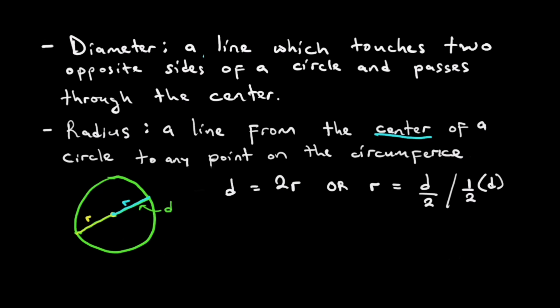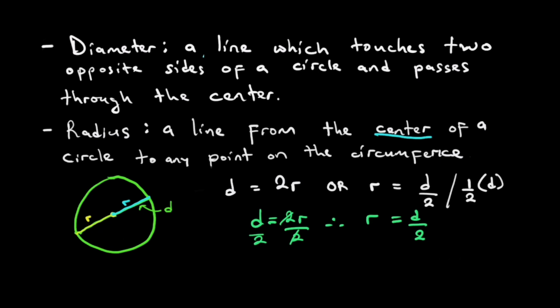How do we get this? Since d is equal to 2r, if we want r as the subject of the formula, we divide both sides by 2, therefore r is equal to d over 2. So the relationship between the diameter and the radius, we have shown how it works.